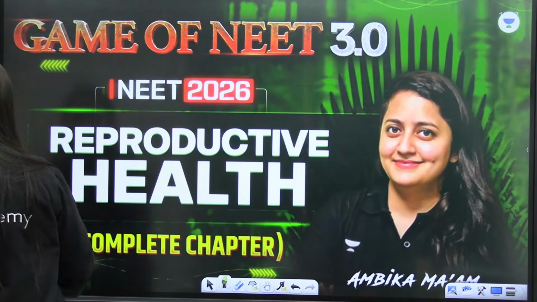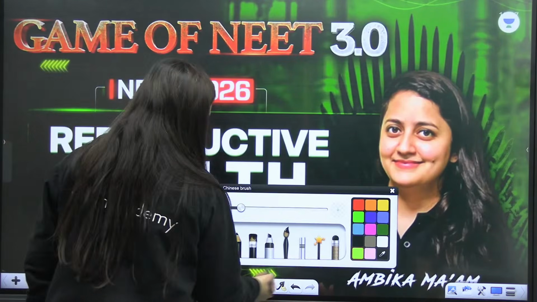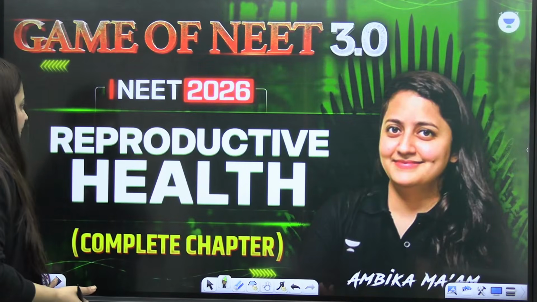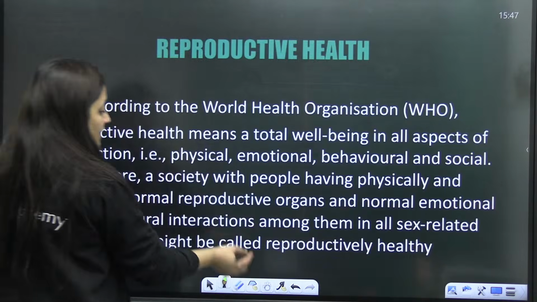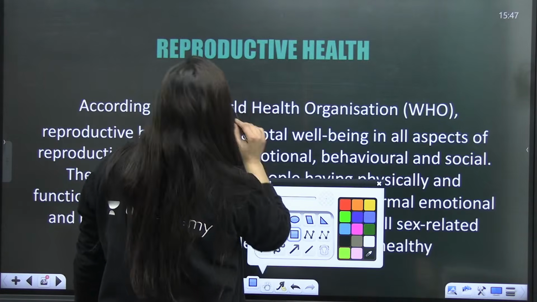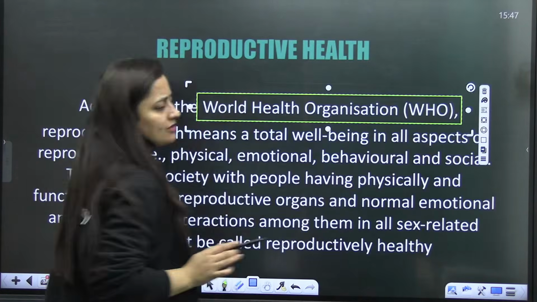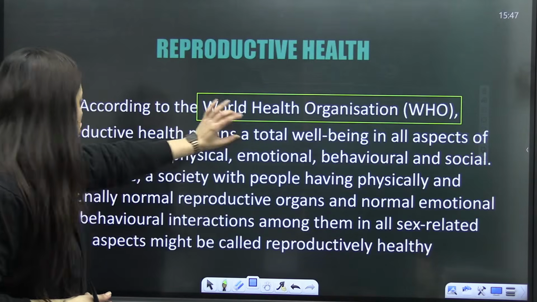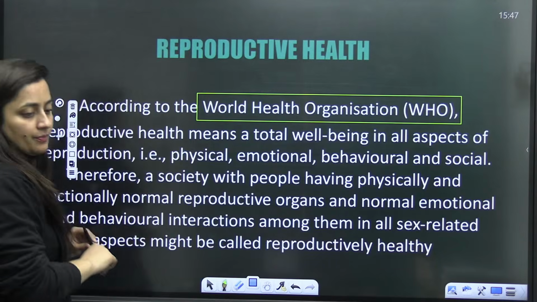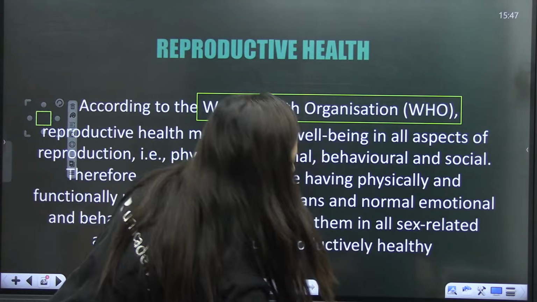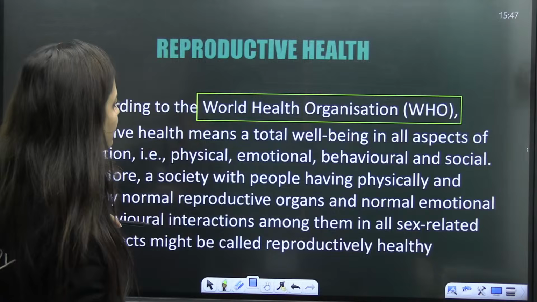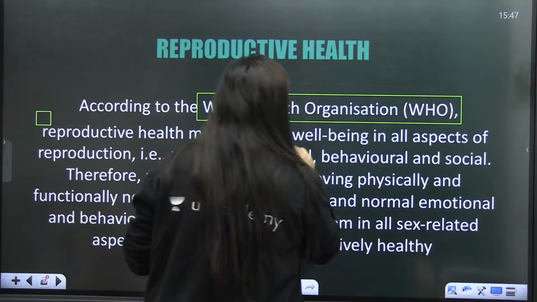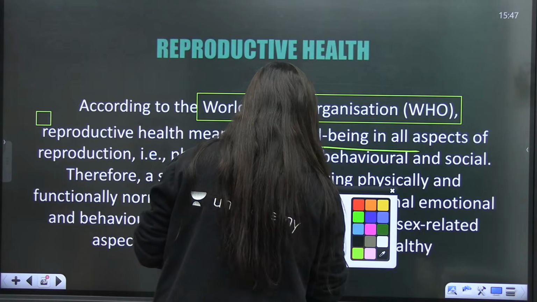This is what I can see. Okay, so let's go. The chapter name is Reproductive Health. As I said, according to WHO, we'll finish it in less than 3 hours. According to WHO, the World Health Organization, reproductive health will include everything. It will include total well-being in all the aspects of reproduction.